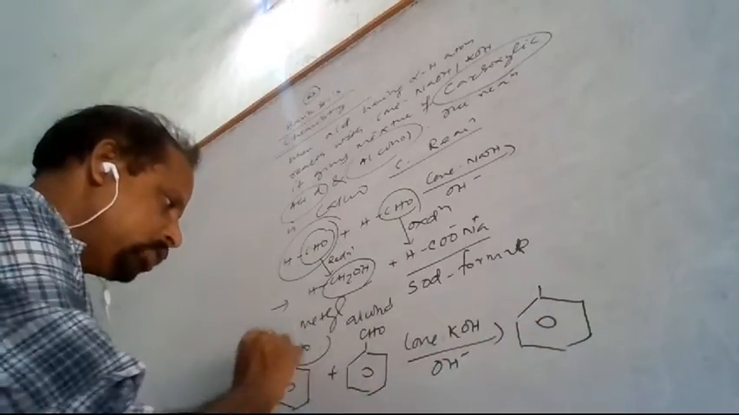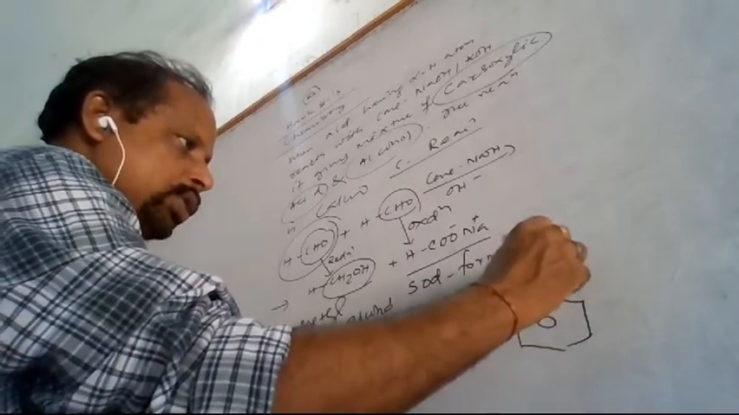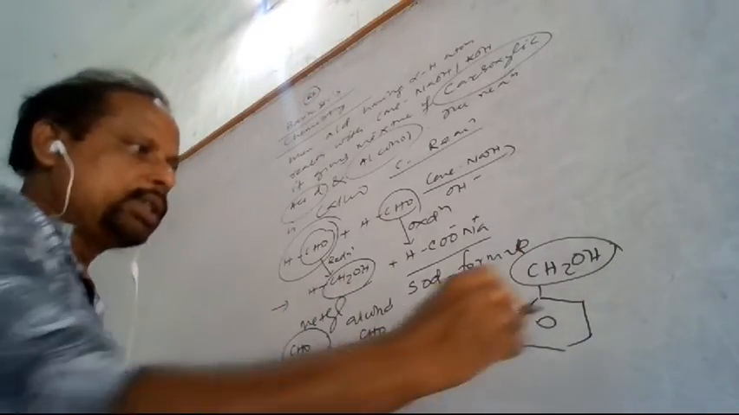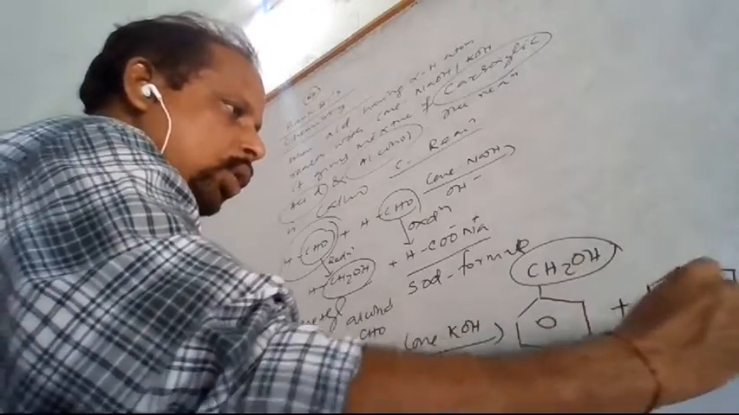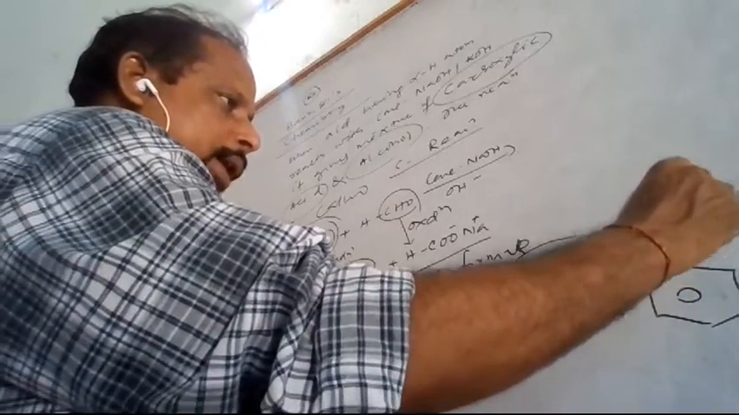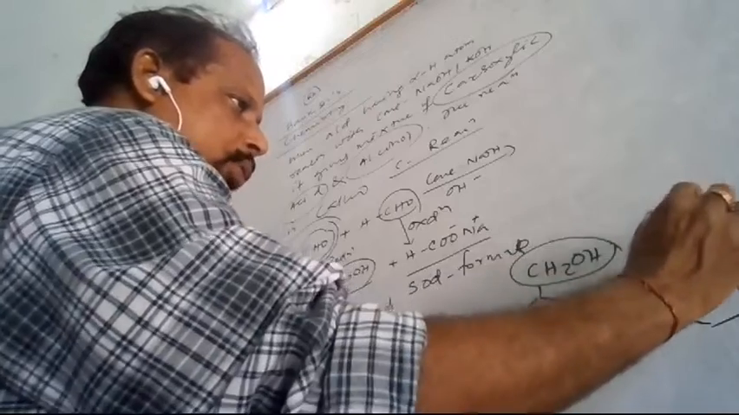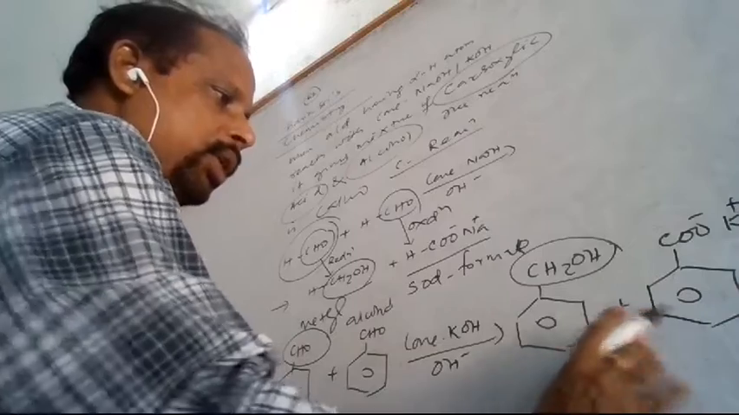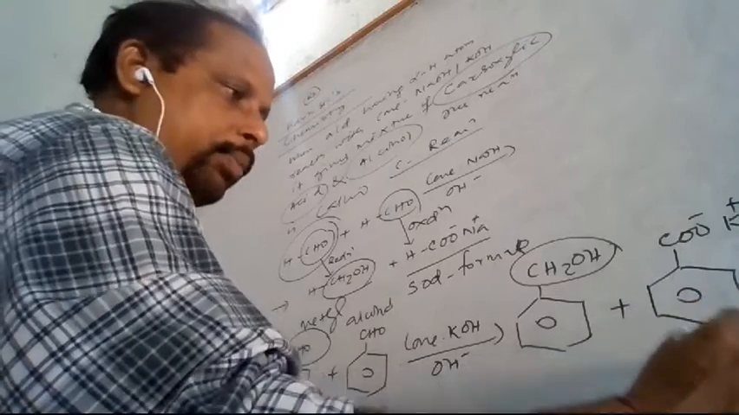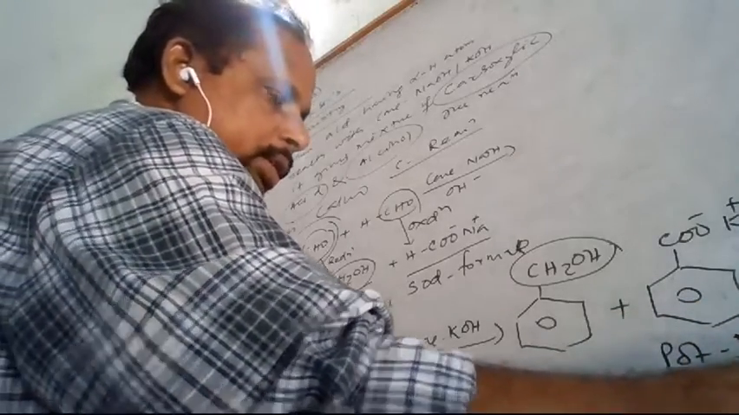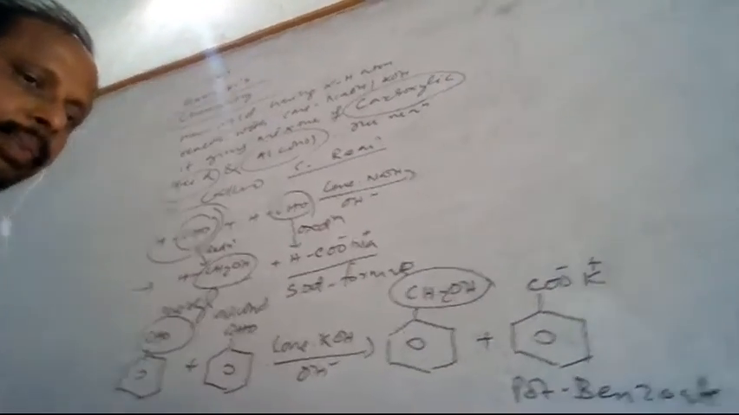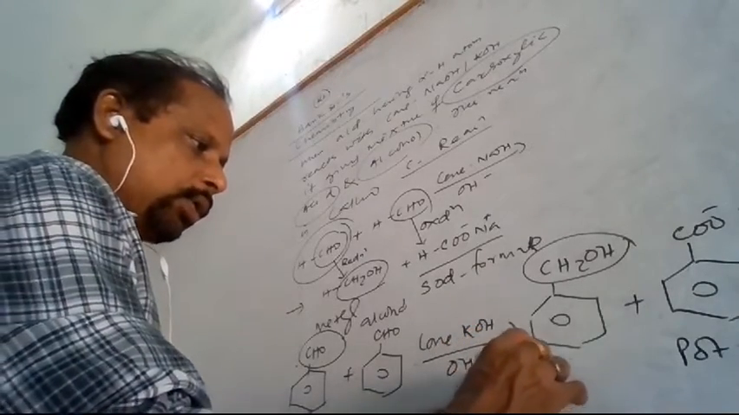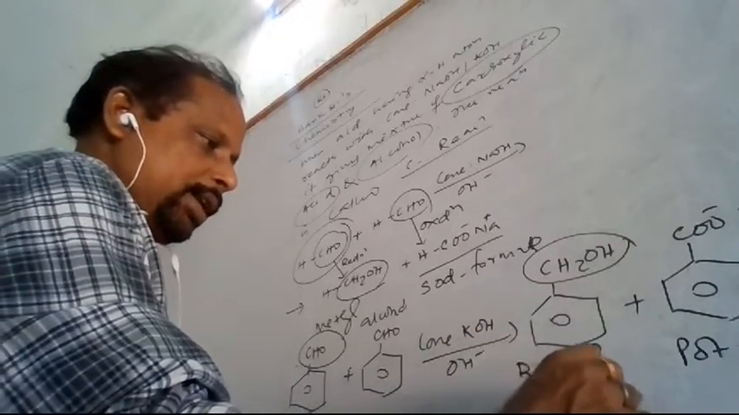One of the CHO will be converted to CH2OH. That is a very important trick you have to remember. One of the CHO will be converted to CH2OH, and another CHO will be converted to CO minus, and K plus is used because potassium is used, giving the potassium salt of benzoic acid. It is the potassium benzoate. This molecule is potassium benzoate, and this is the benzyl alcohol.